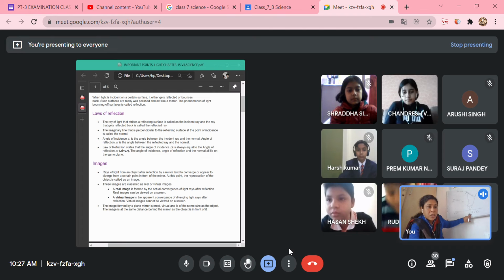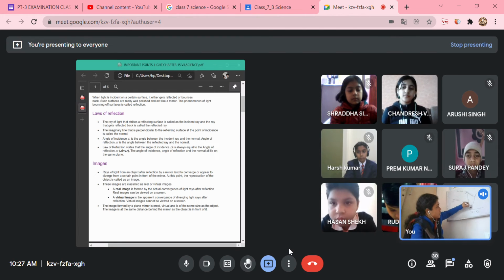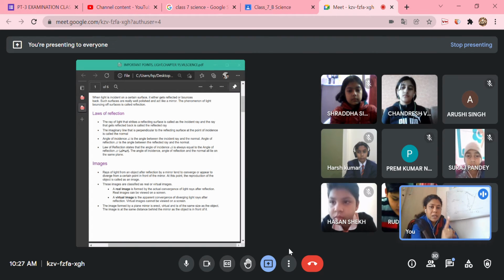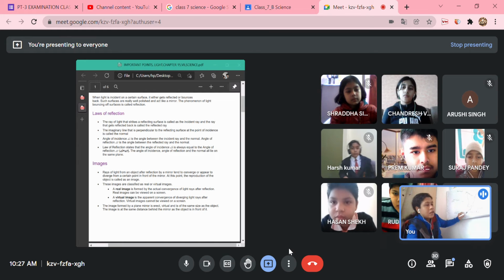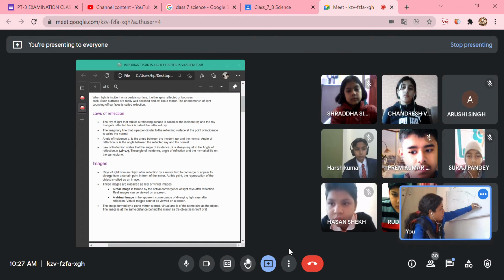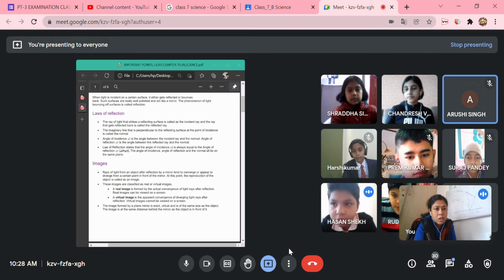And one more thing it states, the second part of the law: the incident ray, the reflected ray, and the normal lie on the same plane. The angle of incidence, the angle of reflection, and this incident ray will lie on the same plane. That is the plane of reflection. Am I clear? These are the two laws of reflection that you should know.